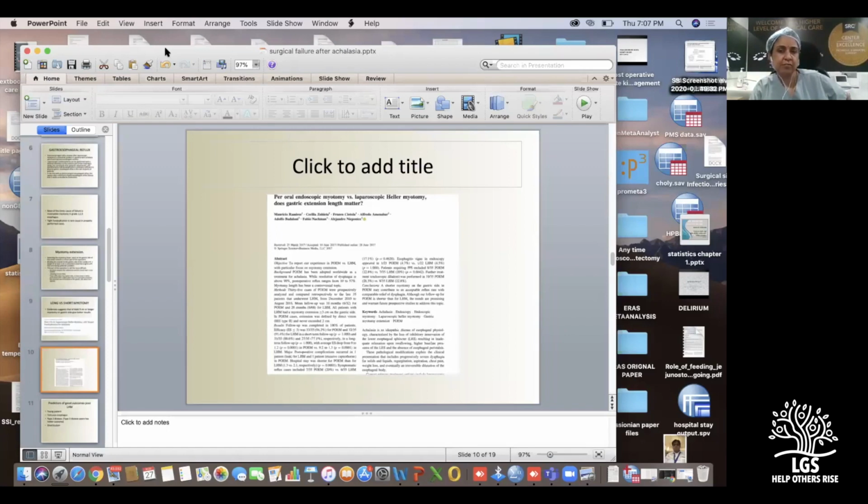The technical part in the POEM is that the submucosal opening is quite high up, away from where you actually start your myotomy. So where the submucosa is being opened, the muscle is intact there. That actually prevents a free esophageal perforation. So that's how they can bravely feed their patients immediately after the procedure.